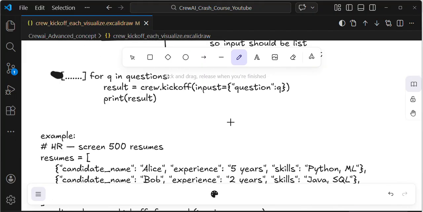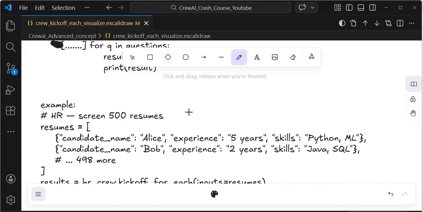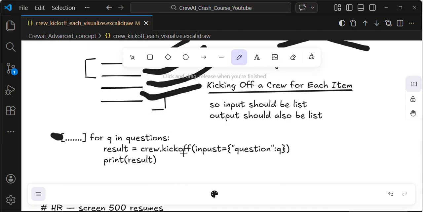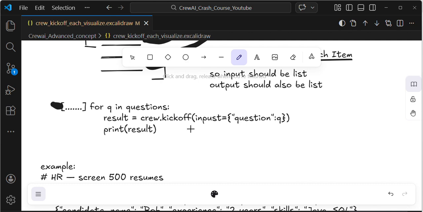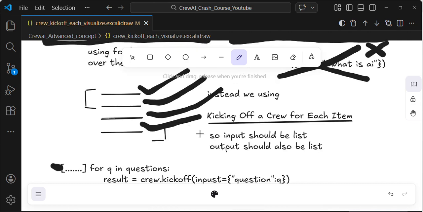In which kind of scenarios can we use kickoff for each? This is very important; understanding the concept is very important. Not only in CrewAI, different frameworks have different functionalities. We need to understand the use case and use the particular concept based upon our requirement, because there will be different techniques.